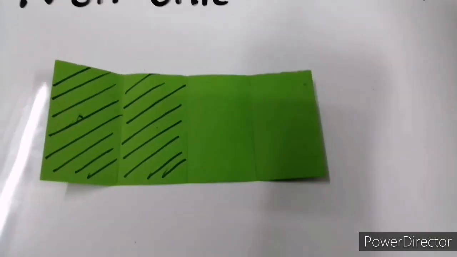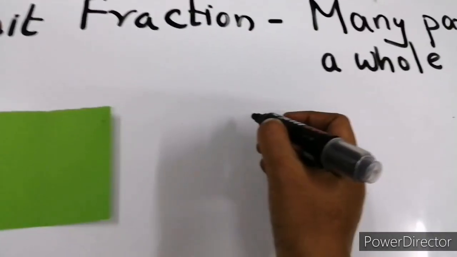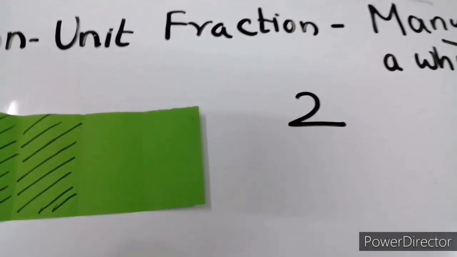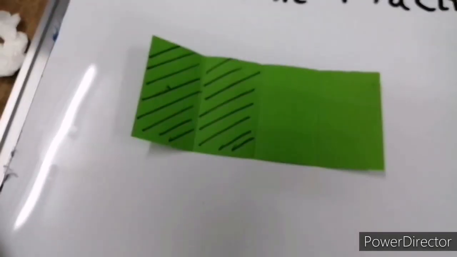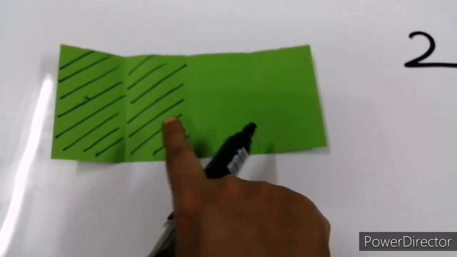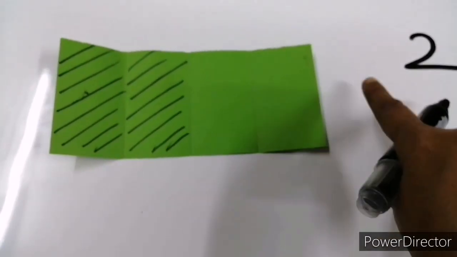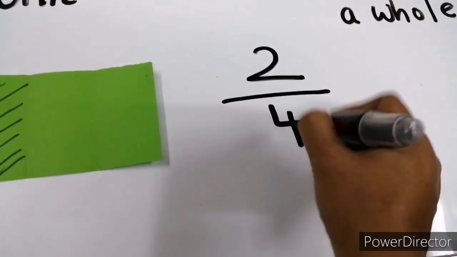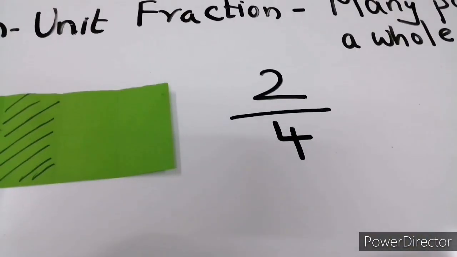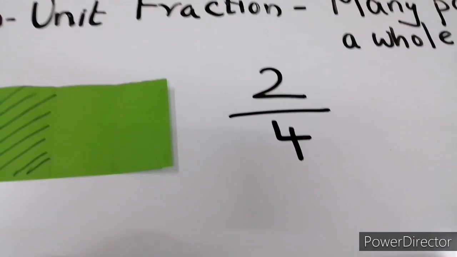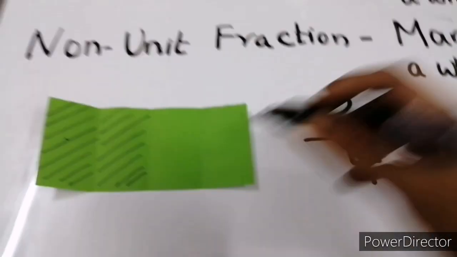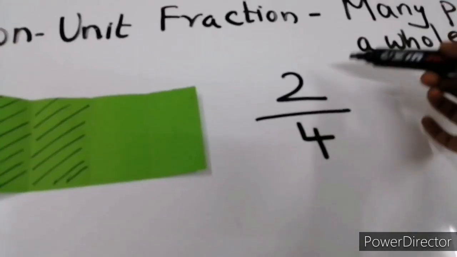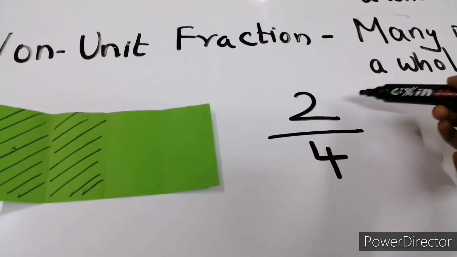We have shaded 2 parts. So, the numerator will be 2. And how many parts do we have in total? 1, 2, 3, 4. So, divided by 4. This is a non-unit fraction because the numerator is not 1 but it is 2.